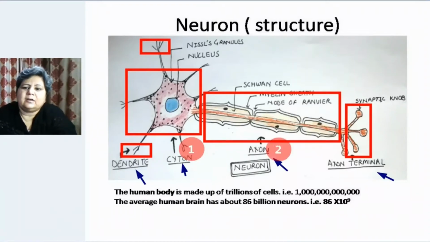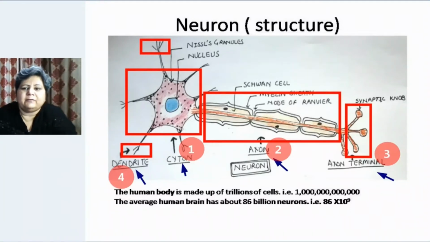It has a long thread like structure which is called axon. Axon ends in axon terminal, and from the sides of the cyton we see small thread like structures arising which are called dendrites. So we can say that neuron can be divided into three main parts or four main parts, because sometimes we consider axon and axon terminal together.